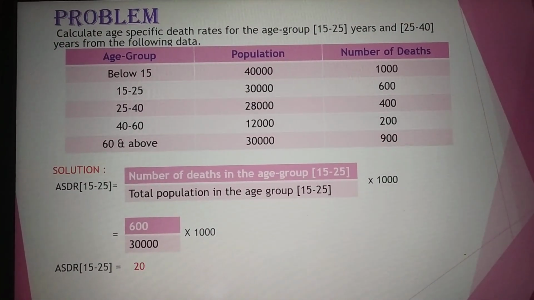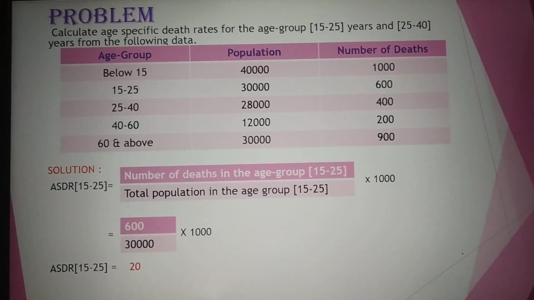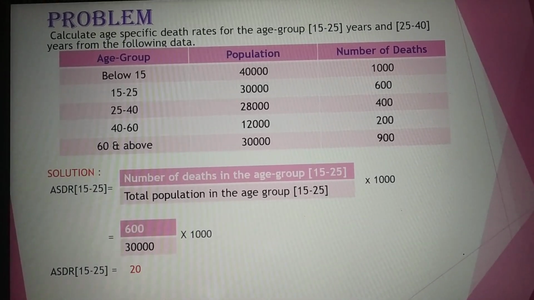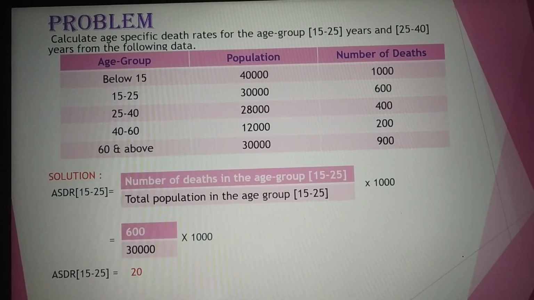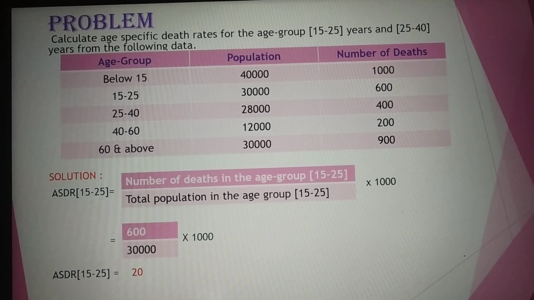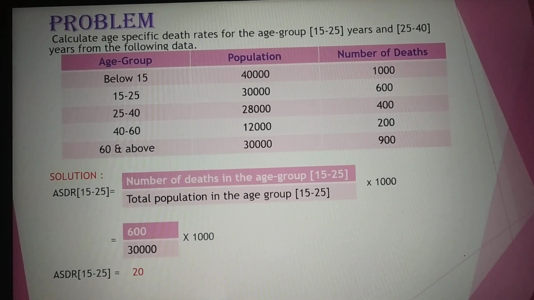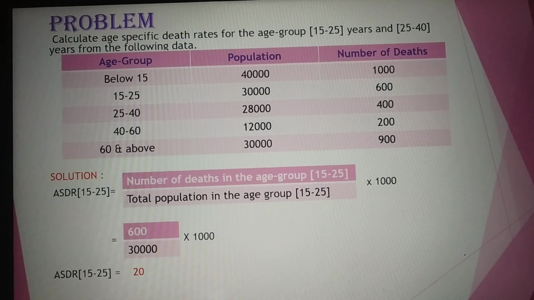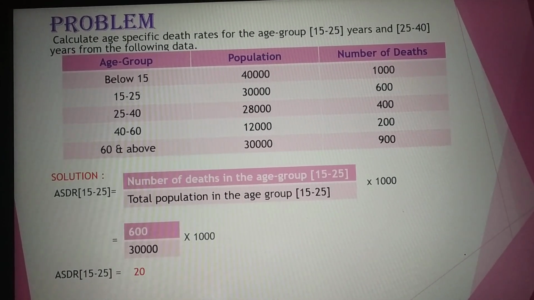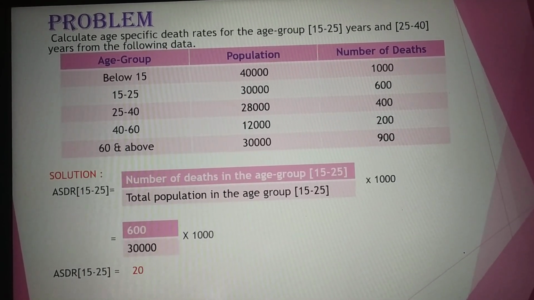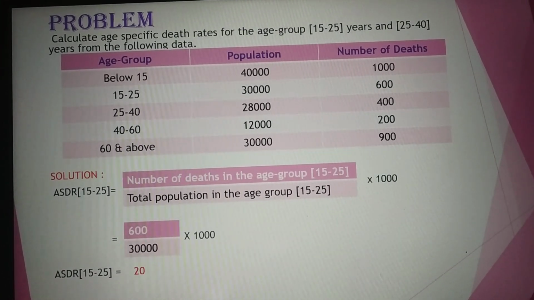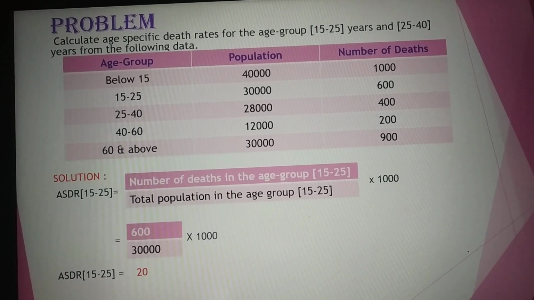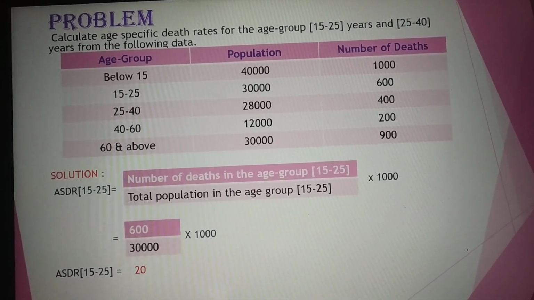Here we have the problem. We need to calculate age-specific death rates for the age groups 15 to 25 years and 25 to 40 years from the following data. Have a look at the data. They have given the age group, population and the number of deaths: below 15, 15 to 25, 25 to 40, 40 to 60, and 60 and above. Actually we have to calculate for every individual age group, but in the question they have mentioned we need to calculate only for 15 to 25 years and 25 to 40 years. So here we have a solution.